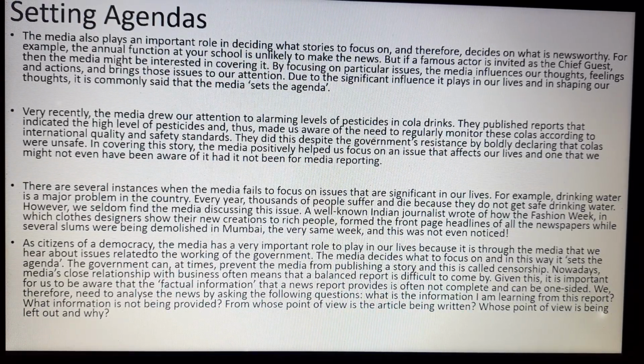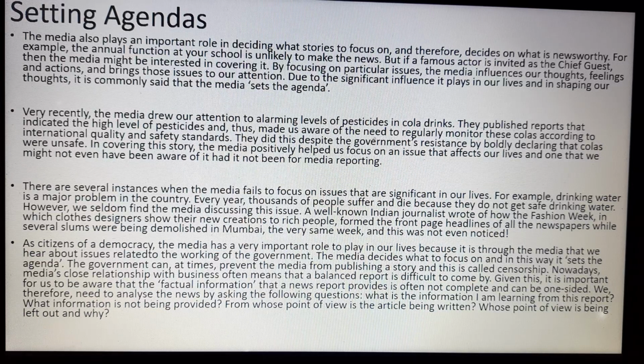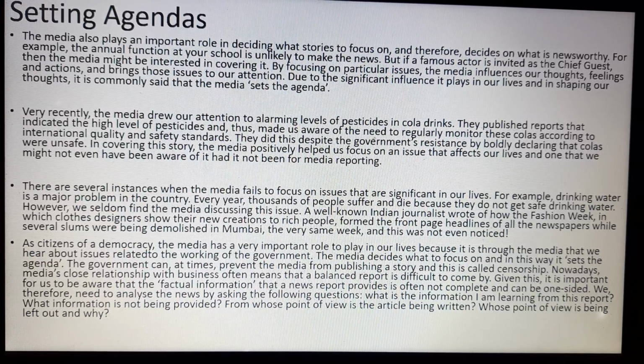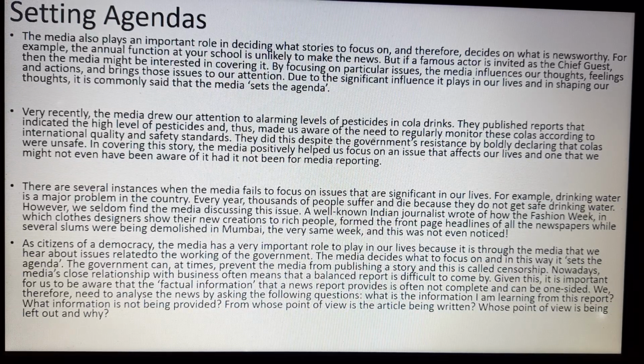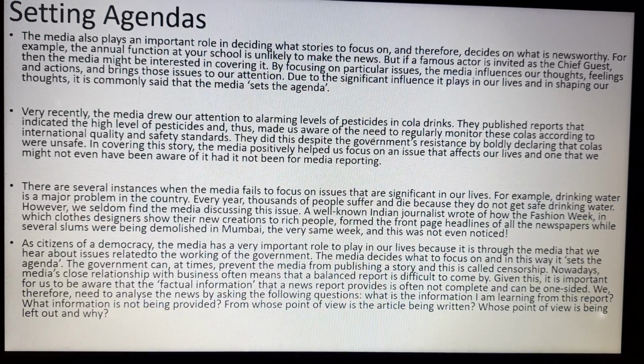There are several instances when the media fails to focus on issues that are significant, meaning important, in our lives. For example, drinking water is a major problem of the country, and in future we are going to face a very strong problem in the coming time regarding water alone. Every year, thousands of people suffer and die because they do not get safe drinking water. However, we seldom find the media discussing this issue.